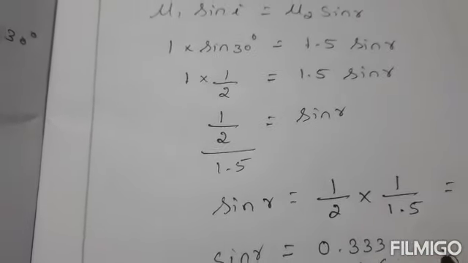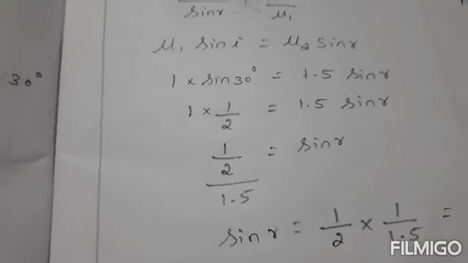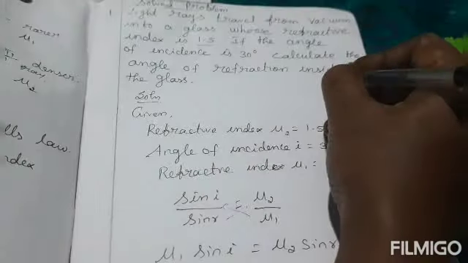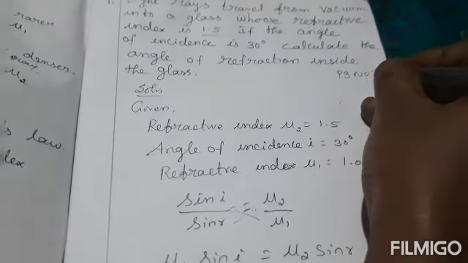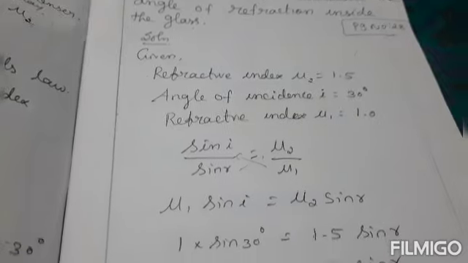The solved problem is on page number 28. So you should write first what is given in the question, then the formula, substitution, and answer.